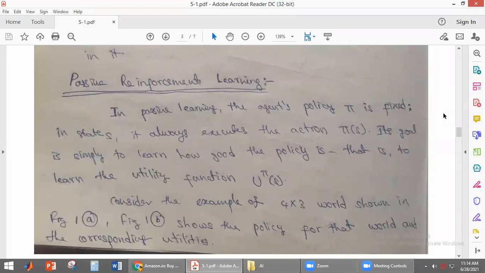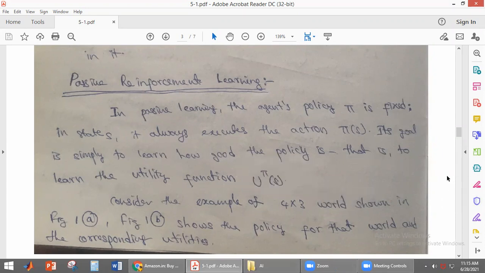Its goal is simply to learn how good the policy is. What is the goal of the agent here? The goal of the agent is to learn whether that policy is a good policy or not, and how good a policy it is. That is, to learn the utility function. If any policy is given, what does the agent have to do here? It has to learn the utility function for that policy, that is called U pi of s. It has to learn U pi of s.